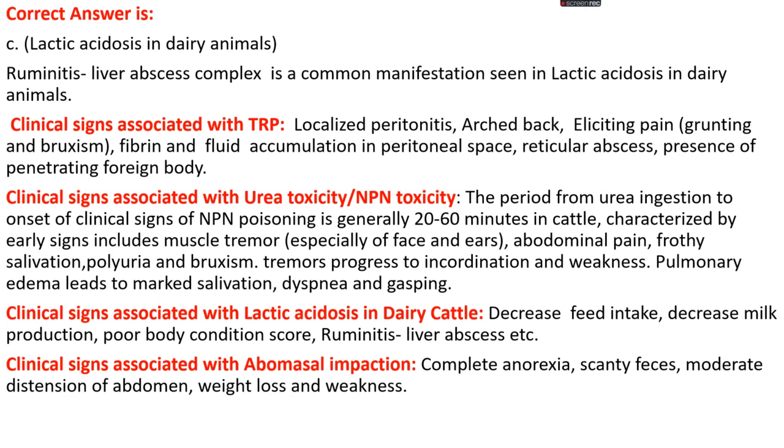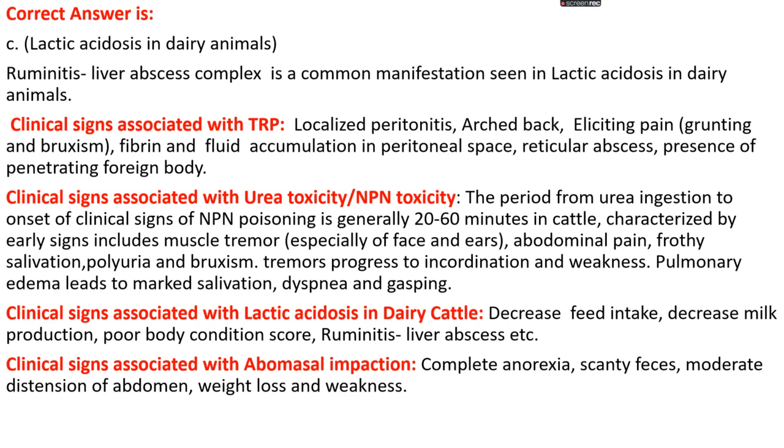Let's see some clinical signs associated with TRP. We find localized peritonitis and an arched back because of pain, with grunting and bruising. There is fibrin deposition and fluid accumulation in the peritoneal space. We also find a reticular abscess and the presence of penetrating foreign bodies.